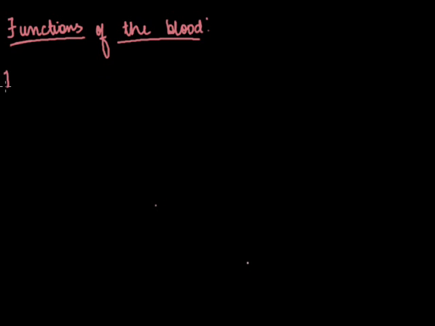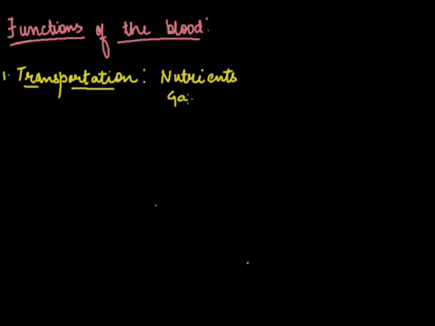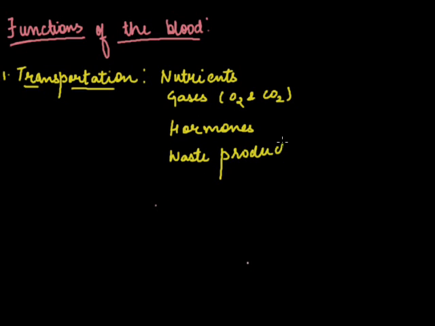The first and foremost function of the blood is transportation. Blood helps in the transportation of nutrients, gases like O2 and carbon dioxide, hormones, and various waste products. So there can be so many functions of transportation.